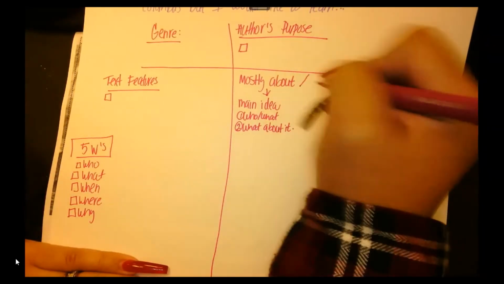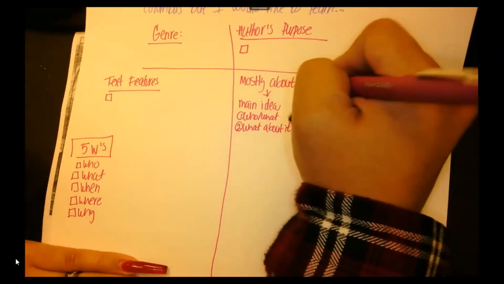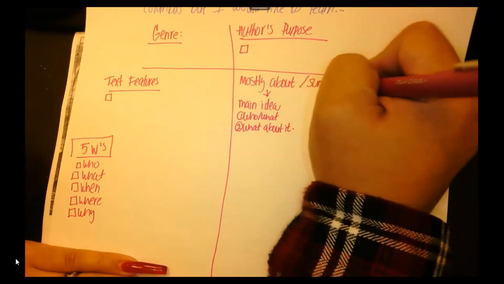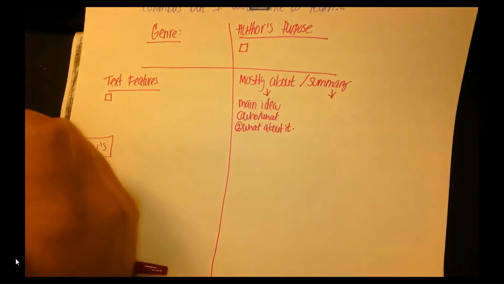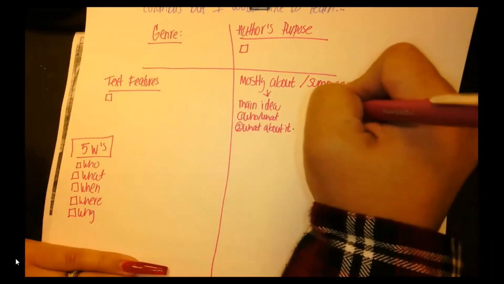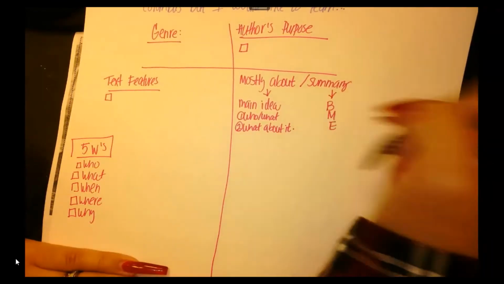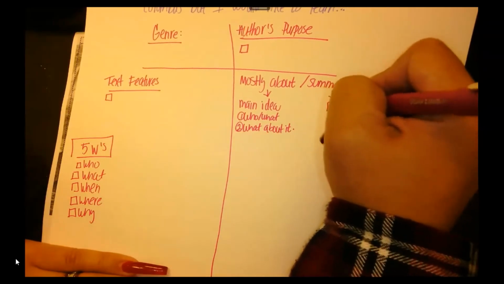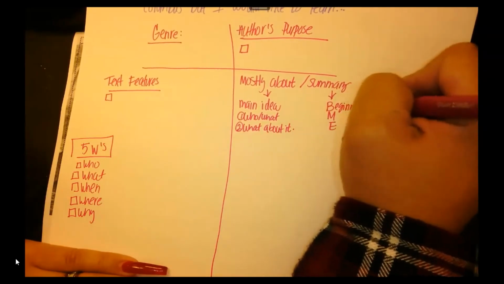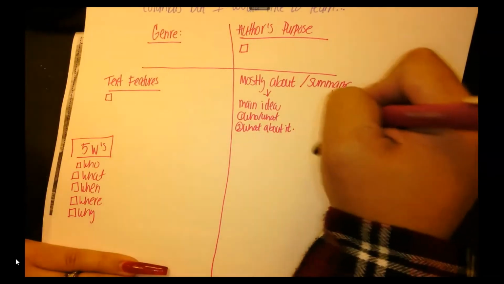And then here I want you to write summary. Now, boys and girls, I know that when we summarize, we use 3 letters. What are they? Great job if you said BME. What does the B stand for? Beginning. What about the M? Middle. And the E?